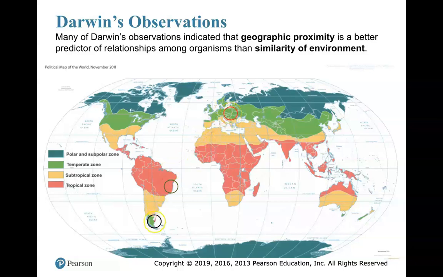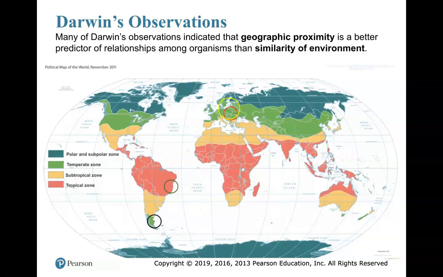If I focus on this black circle here, that's a temperate zone, that light green. If I compare it to another light green, like here in Europe, that's also a similarity of environment, but they're far away from each other. That's not showing geographic proximity.